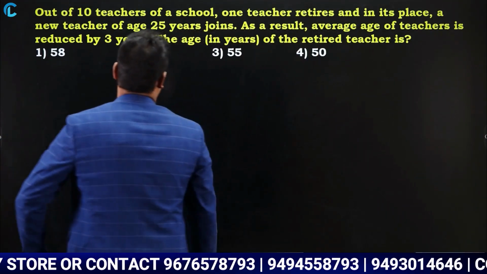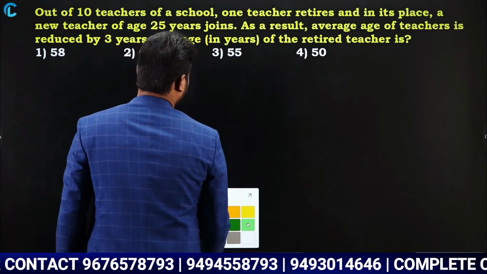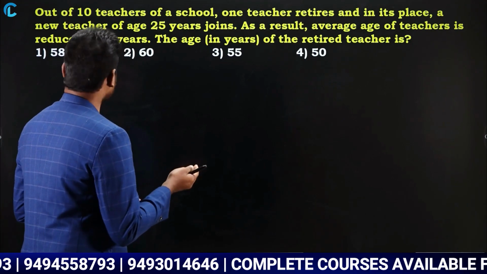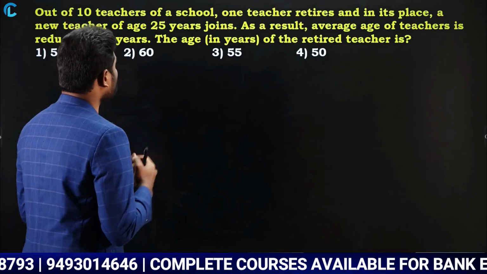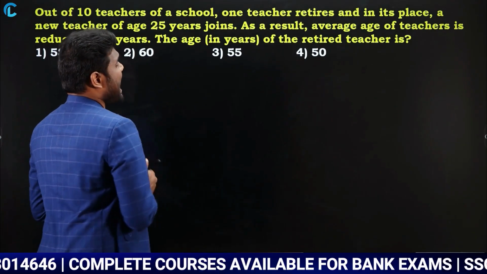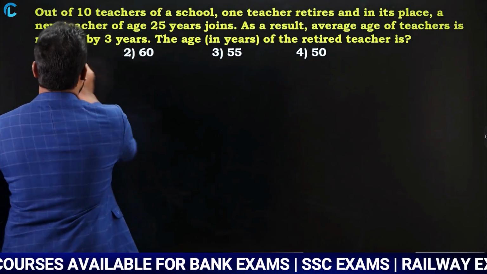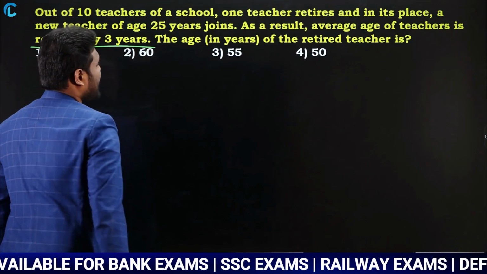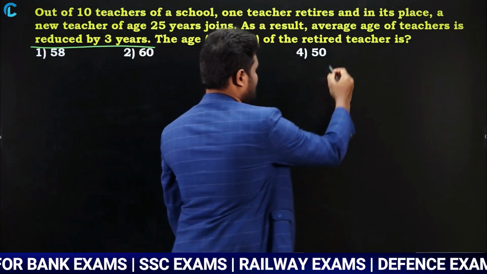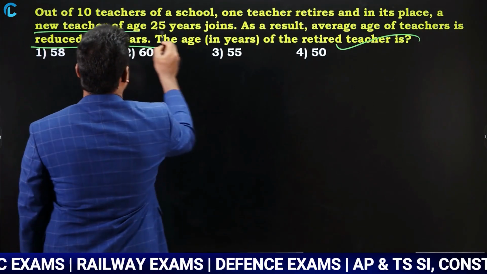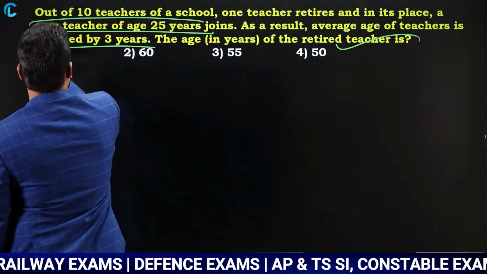Out of 10 teachers of a school, one teacher retires and in its place a new teacher of age 25 years joins. As a result, the average age of teachers reduces by 3 years. The age of the retired teacher is? So we are supposed to find the age of the retired teacher. It is already mentioned the new teacher's age is 25 years.